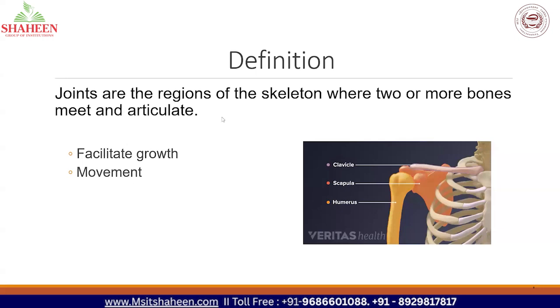So the definition is, it is a region of the skeleton where two or more bones meet and articulate. Articulate means when the bones come together and move as a common unit to produce various movements. So that is what is meant by articulation.